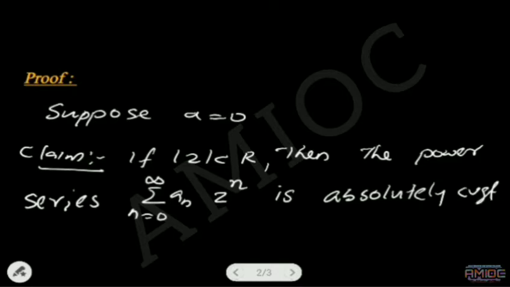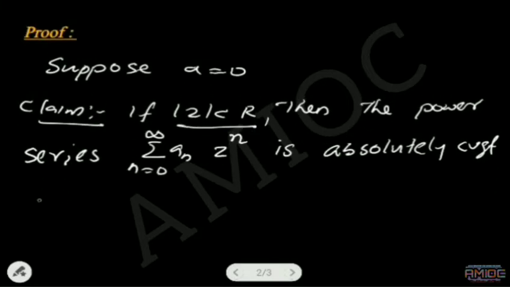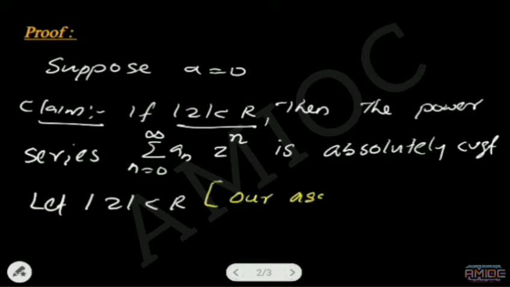Therefore, proving the theorem, let mod z less than r. That is our assumption. What about mod z? z is a complex number.